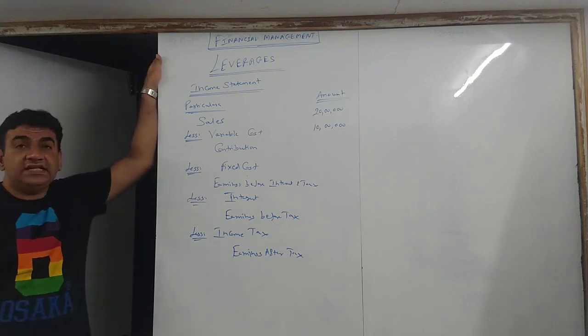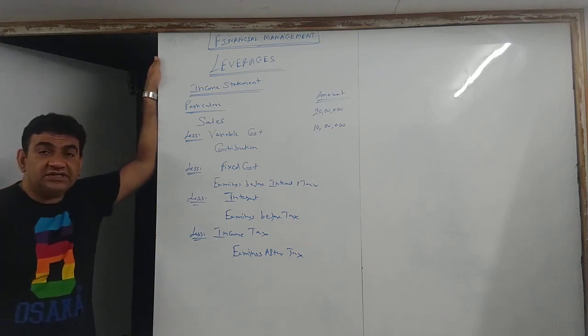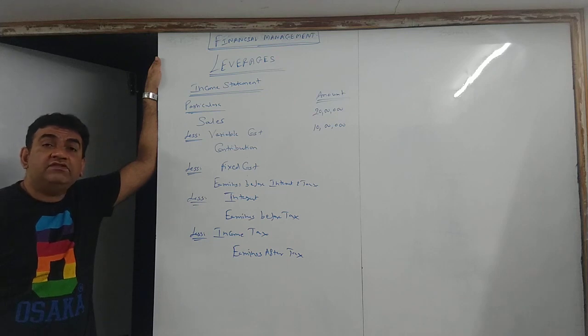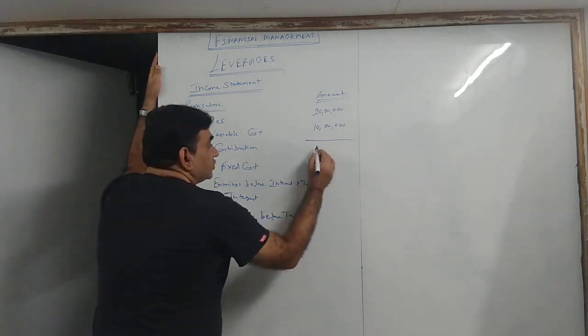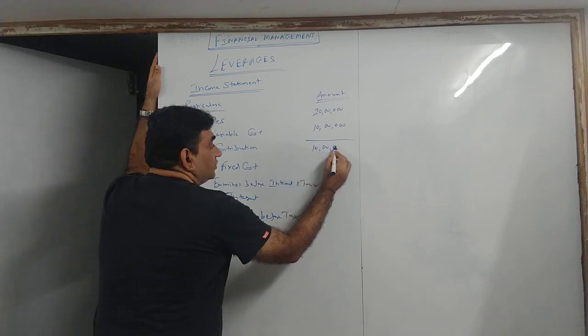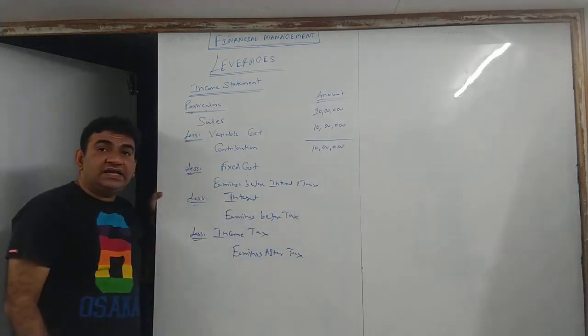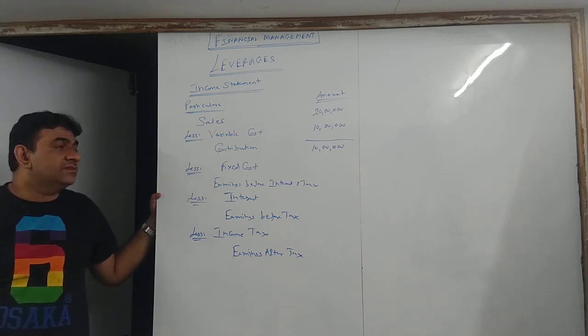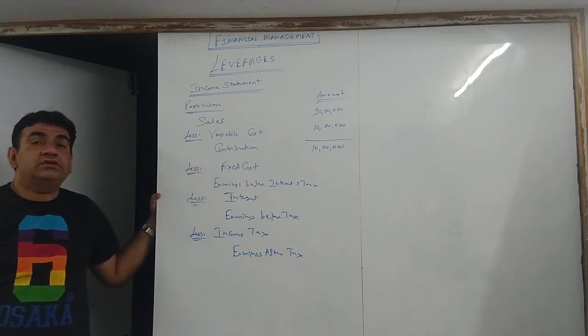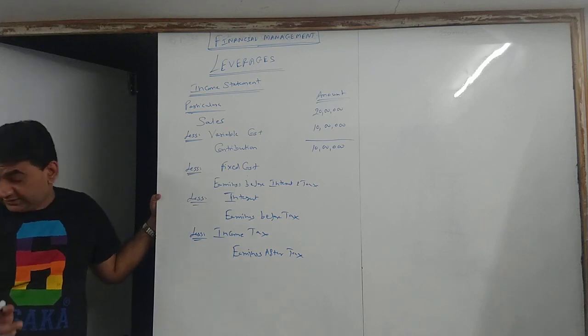Now what will be contribution? It will be the difference between sales and variable cost. So sales less variable cost gives me contribution. Sales is 20 lakhs, variable cost is 10 lakhs. So 20 lakhs minus 10 lakhs, contribution is 10 lakhs.